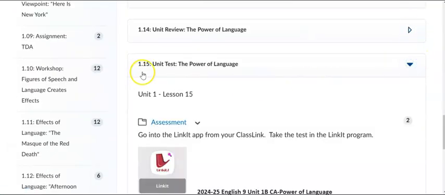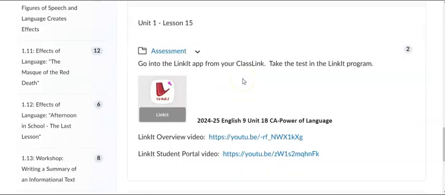Then we have lesson 1.15, which is the unit test. In the assessment part, we have directions. Go into the Linkit app from your class link and take the test in the Linkit program. In Linkit, it is called 2024-25 English 9 Unit 1B CA Power of Language.